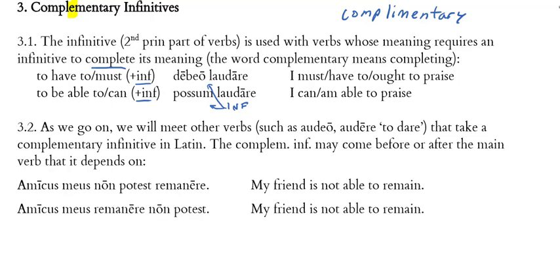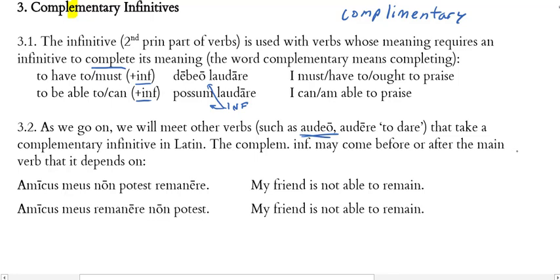Now, as we go on, we're going to meet other verbs that take complementary infinitives given their semantics, given their meaning. Audeo is one example. To dare. So you could imagine somebody saying, he dared to do something, and there will be a complementary infinitive following. And other verbs will take complementary infinitives, and we'll learn those as we come to them.